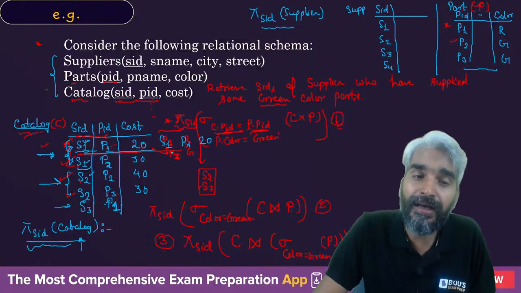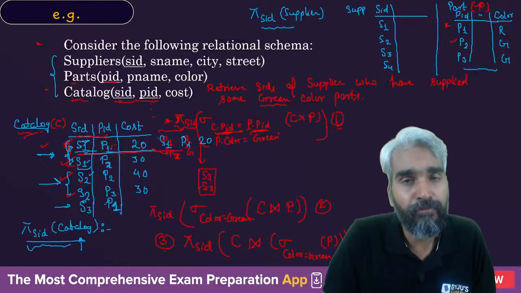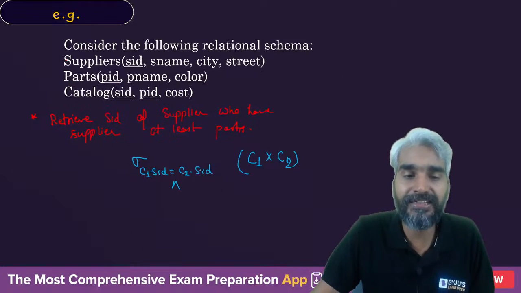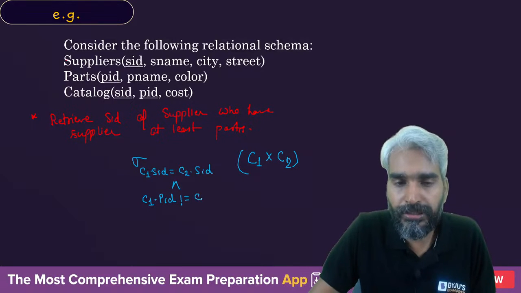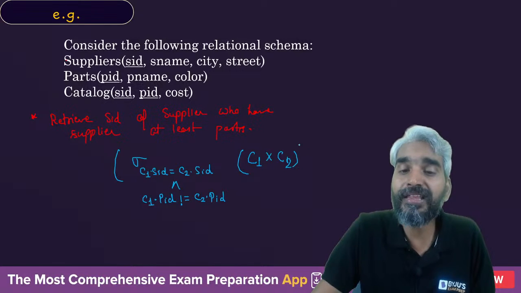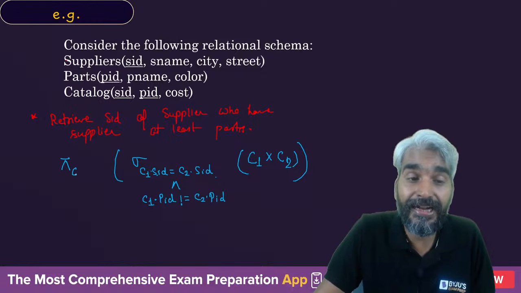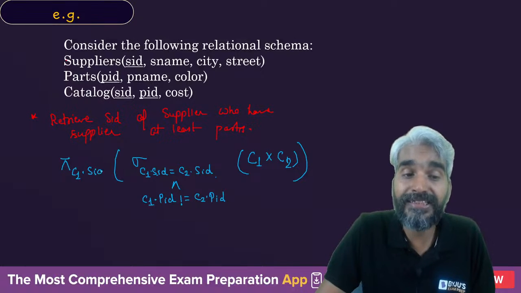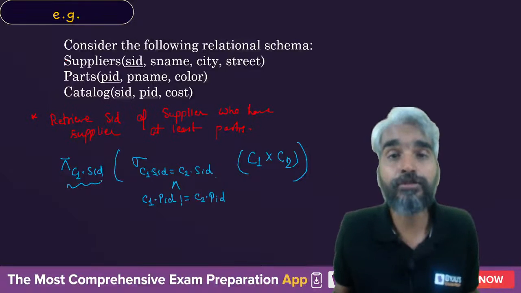So in the tuple of the cross product, SID should be the same, but PIDs must be different. Then only we will be sure that for the same supplier there are two different PIDs, and you will say C1 dot PID should not be equal to C2 dot PID. If such a tuple is found, then whatever the SID is, because both the SIDs are the same, you can choose the SID of C1 or the SID of C2. You will get the SID of the supplier who has supplied at least two parts.